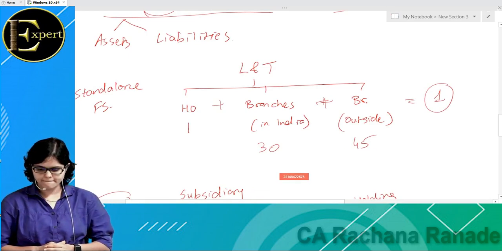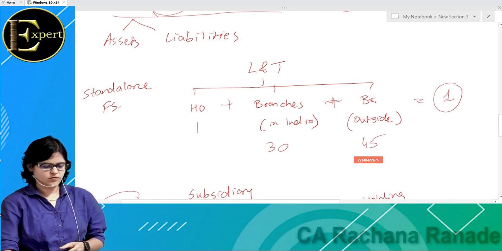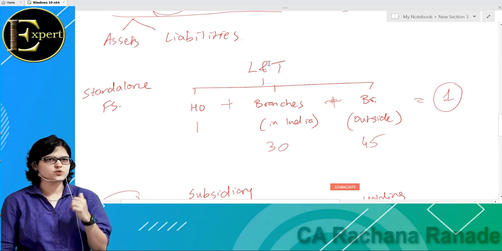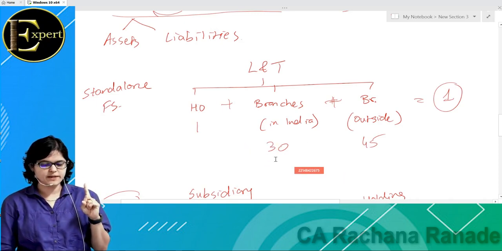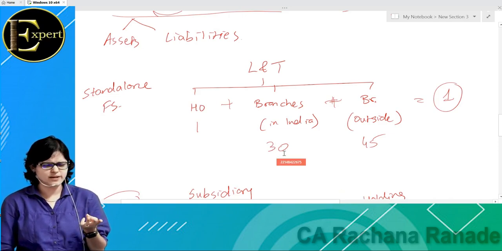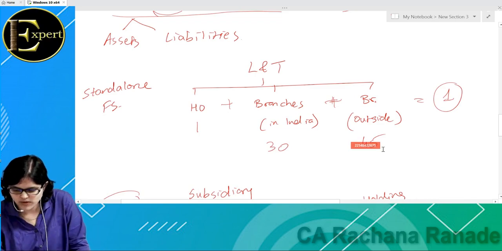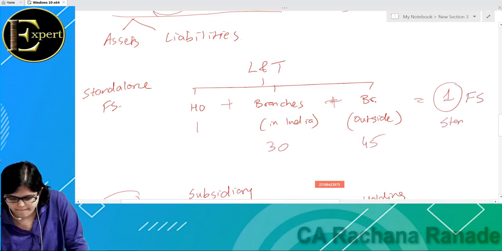I'll just quickly revise this for you. Will include what? 1 HO. Then how many branches in India? 30. Let us say 30 branches in India. Let us say 45 branches outside India. All put together, one financial statement will be prepared, and that will be standalone. Done? Yes.